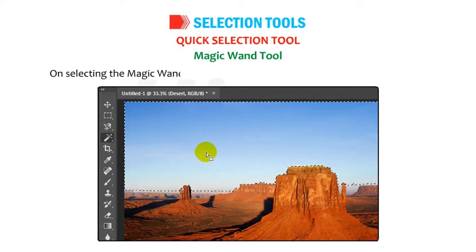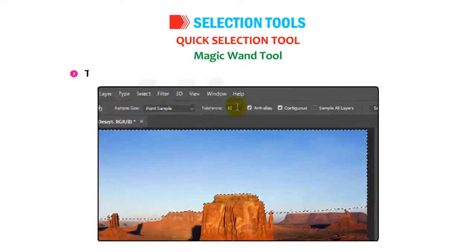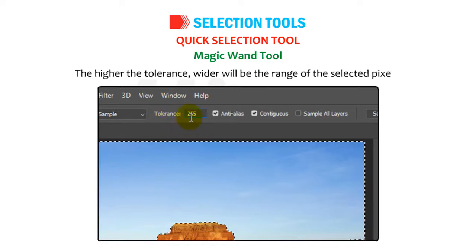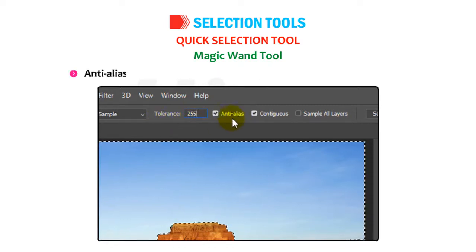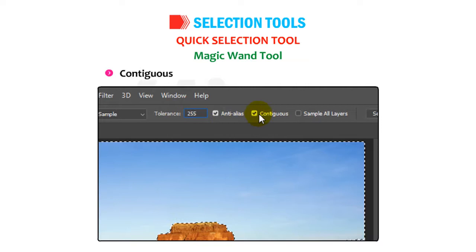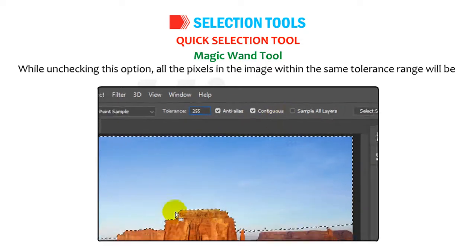On selecting the Magic Wand tool, the options bar displays the following options. Tolerance, 0 to 255, determines the color range of the selected pixels. The higher the tolerance, the wider will be the range of the selected pixels. Anti-alias produces a smooth edge by partially filling the edged pixels. Contiguous limits the selection to adjacent pixels only. While unchecking this option, all the pixels in the image within the same tolerance range will be selected.